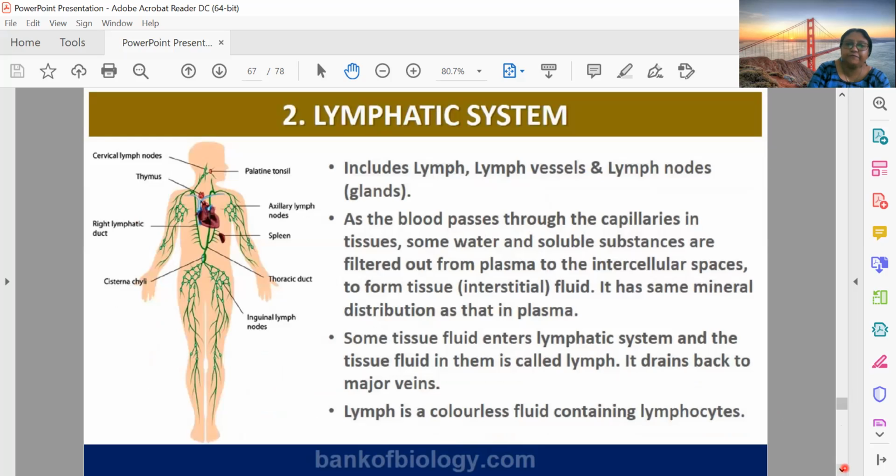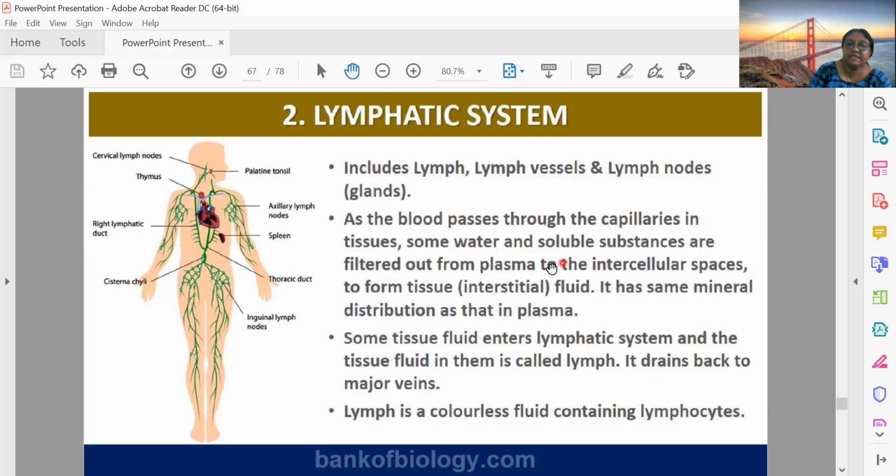The lymphatic system is made up of lymph vessels and lymph nodes. So blood passes through capillaries, and some tissue fluid doesn't go to the blood. It comes to the lymphatic system and forms a separate circulatory system called the lymphatic system. So how does it work?